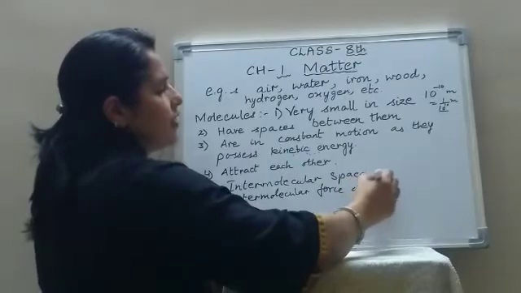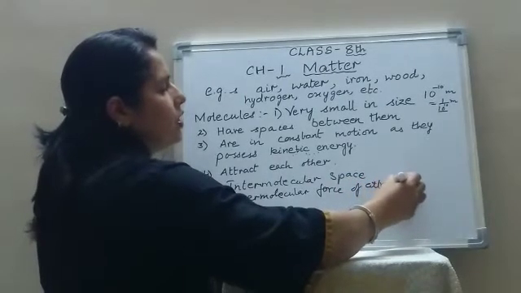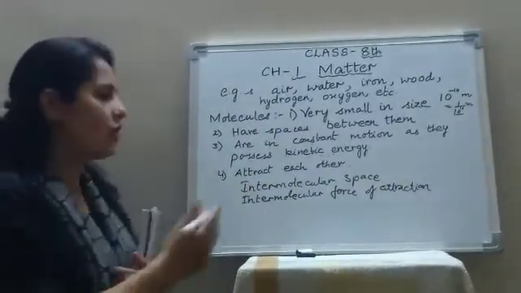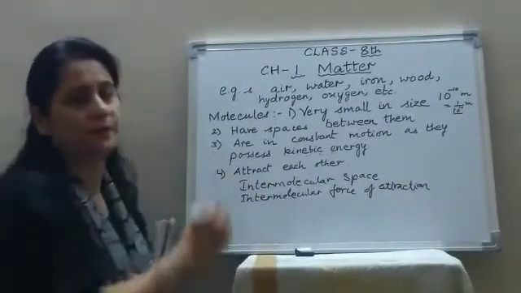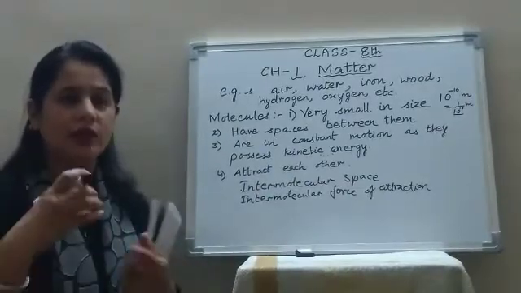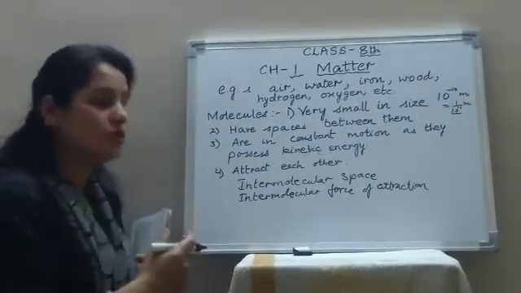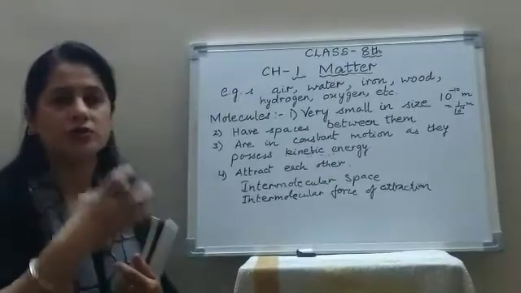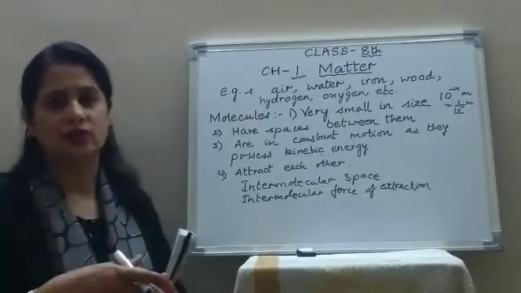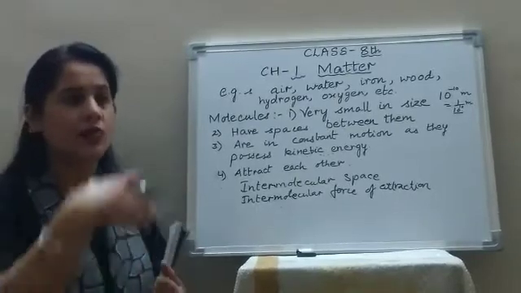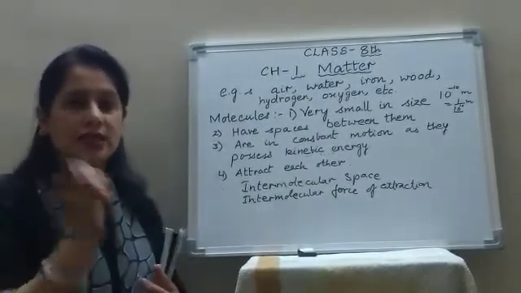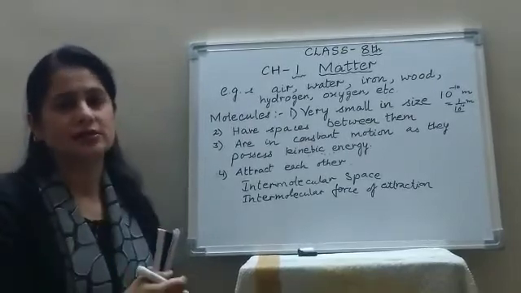The force of attraction between the molecules of a substance is known as intermolecular force of attraction. In solids, spacing is very less. They are very close to each other, so the force of attraction is the most, maximum. In liquids, it is less than the solids. And in gases, the molecules are far apart, so the force of attraction is least in the gases.